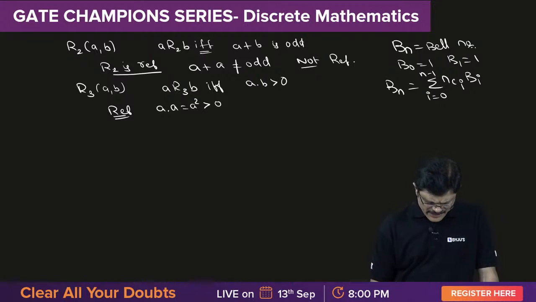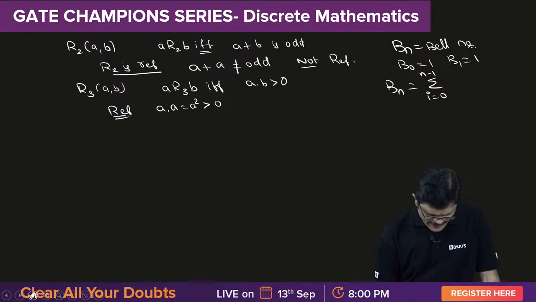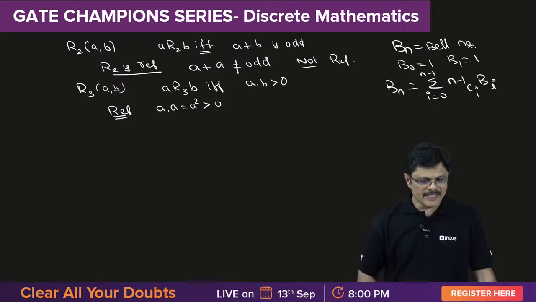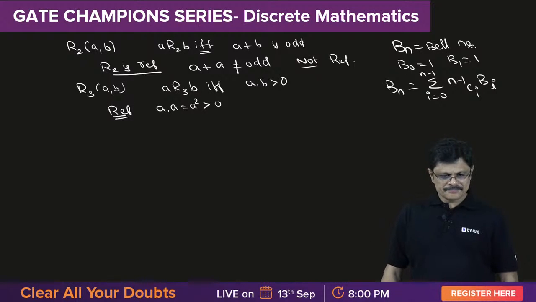I think n minus 1 Ci. I am sorry, it is n minus 1 Ci. It starts with n minus 1 Ci, Bi. And that is a formula for bell number, my dear friends. Sachem B Nayak, that is bell number. Use that, you will get the answer.